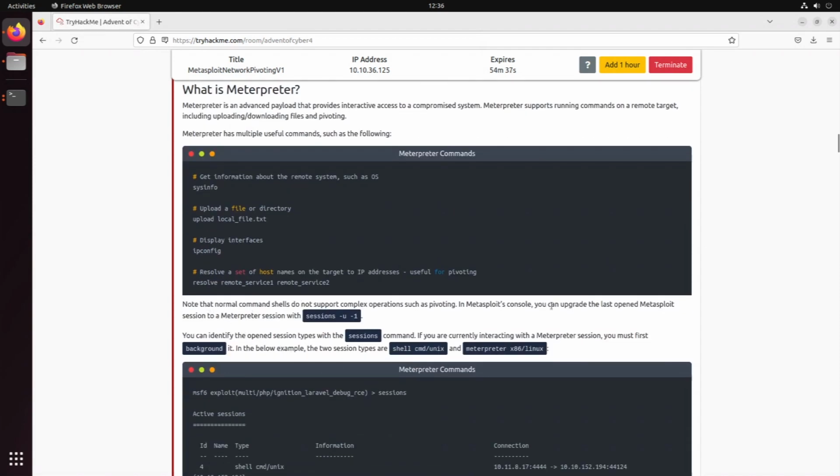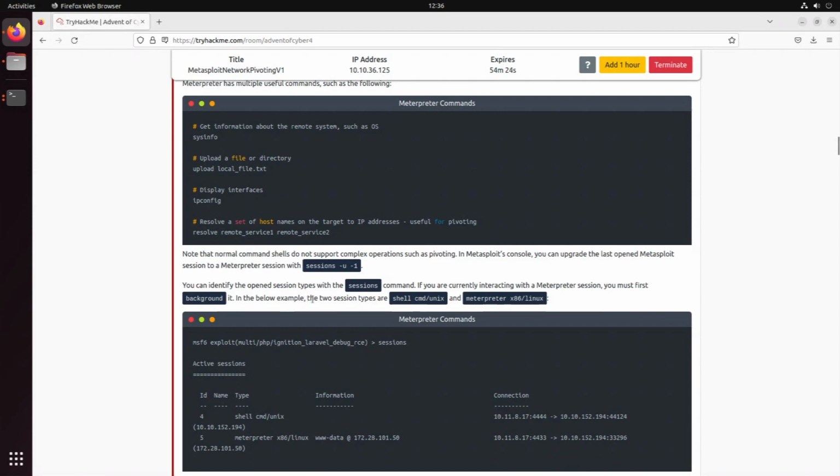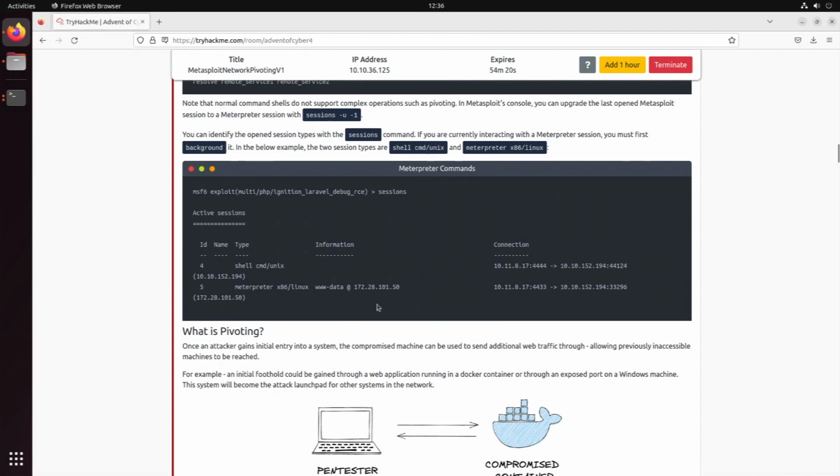So now that we have that, in Metasploit's console you can upgrade the last opened Metasploit session to a Meterpreter session with sessions -u -1. And you can identify the open session types with the sessions command. Okay, so I'm not going to go over that at the moment. We can see the active sessions, but we're going to be talking about pivoting now.